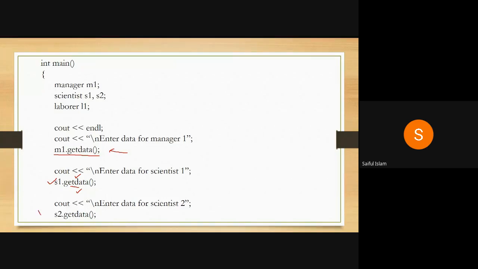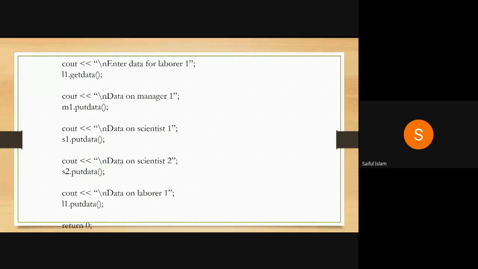Similarly, we can have a scientist S2, then you have laborer L1 get data. So this get data is coming from employee. Why employee? Because there is no member function get data in the labor class, and the labor class accesses the base class publicly.